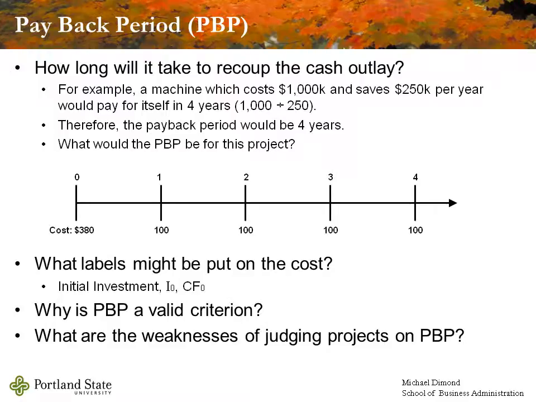The idea of payback period is usually the easiest one for people to understand, so let's talk about that first. The idea of a payback period is how long will it take for us to recapture the cash that we laid out. In other words, if we have a machine which costs $1 million and saves us $250,000 per year, it would pay for itself in about 4 years. 1 million, or 1,000 thousand, divided by 250,000 would give us a result of 4.